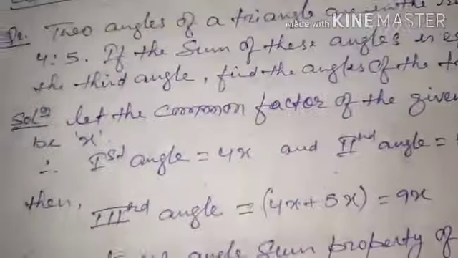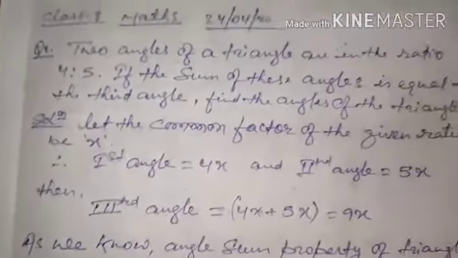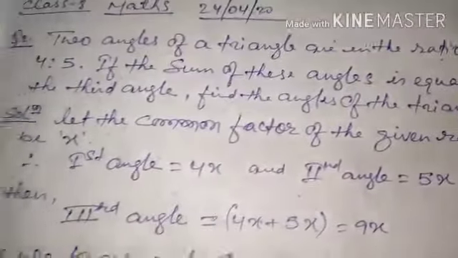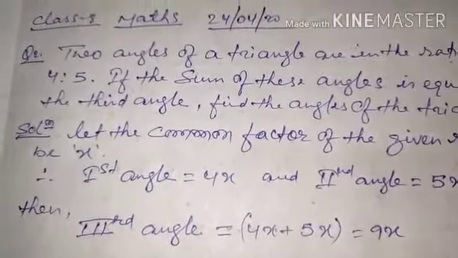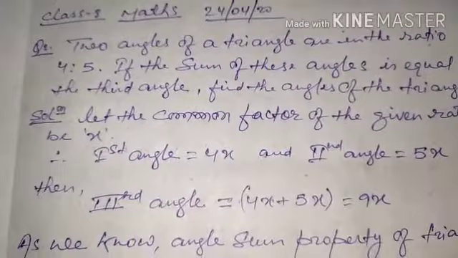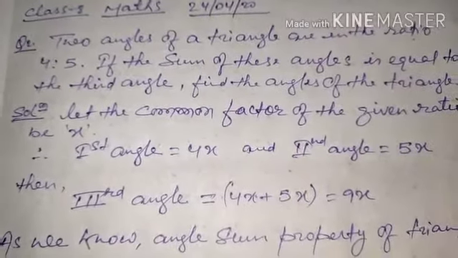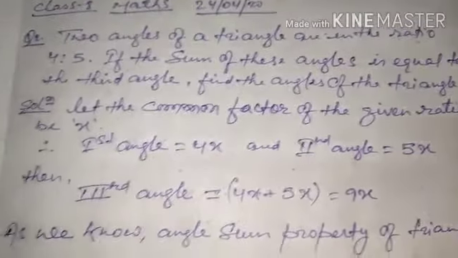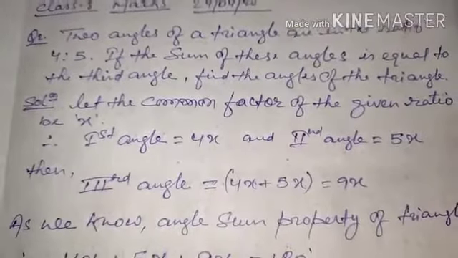Now we can move on to another question. I hope the first question must be clear to everyone. So here is our another question. It is about the triangle's angles. It's also a good question, that's why I have taken it. The angles of a triangle are in the ratio 4:5. Okay, now again a ratio type question.